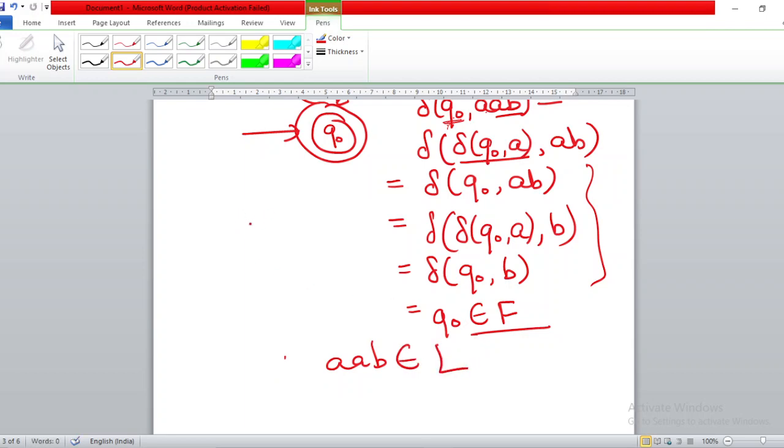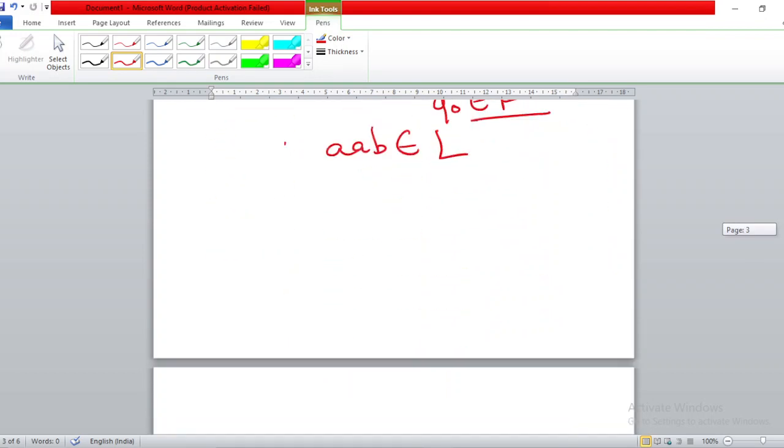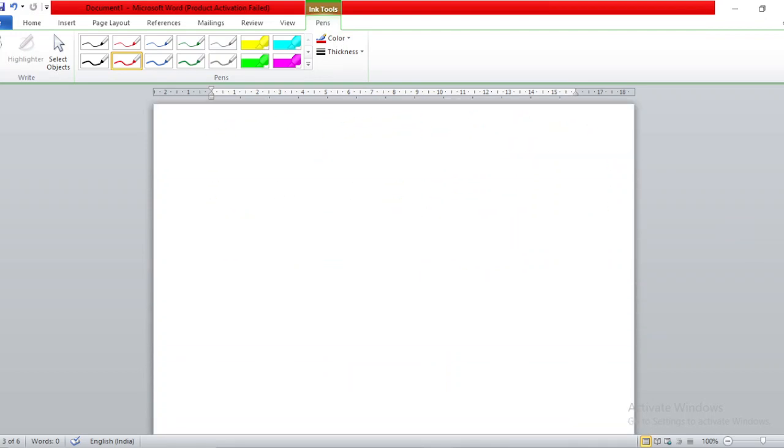So you can check for yourself the acceptance of any string of any length like this, to check whether the automata that you have made is correct or not correct. Alright, so one more question. Now this is about Kleene closure.